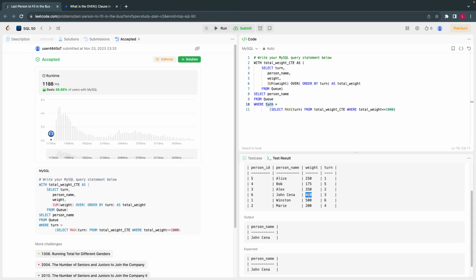The important part is here. Let's say if it is a 300, imagine if it is a 300, still less than or equal to 900, so the output will be less than or equal to 1000. If I sum this, the total weight, which you saw in the common table expression, will be 900, which is less than or equal to 1000. So from that filtered table, the maximum value will still be 3, and then you take that equal to this. So this is how you can solve this problem. I hope you get it, something new to learn.